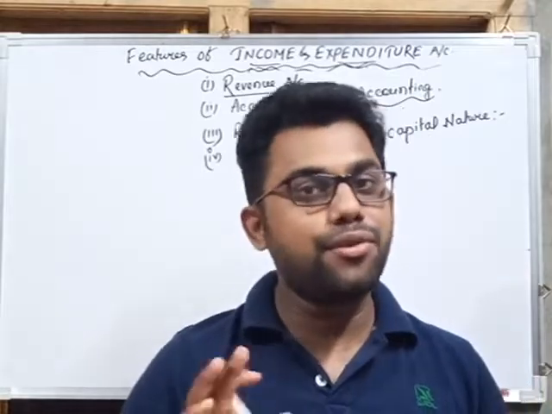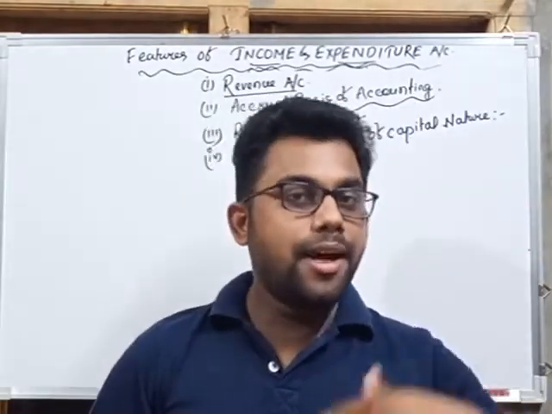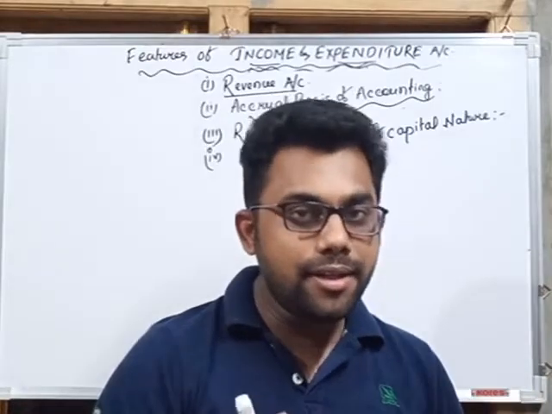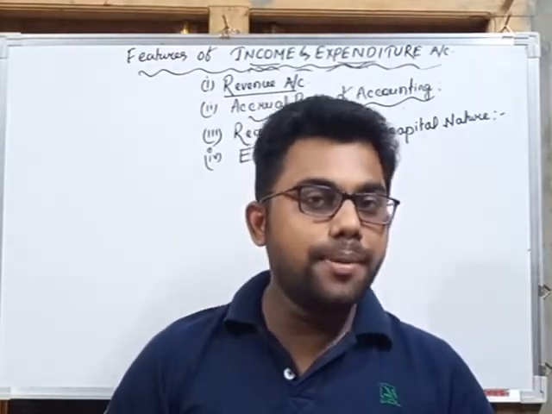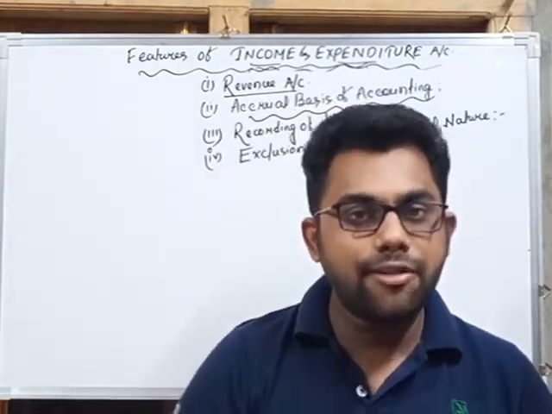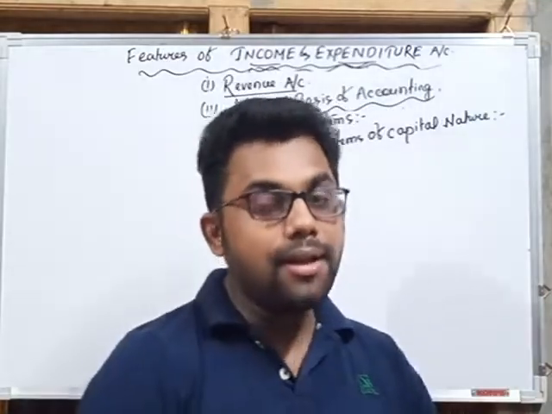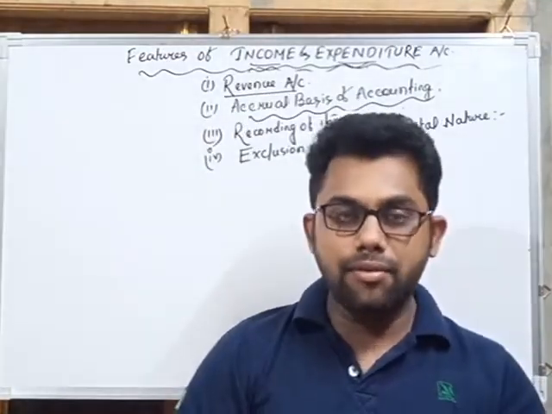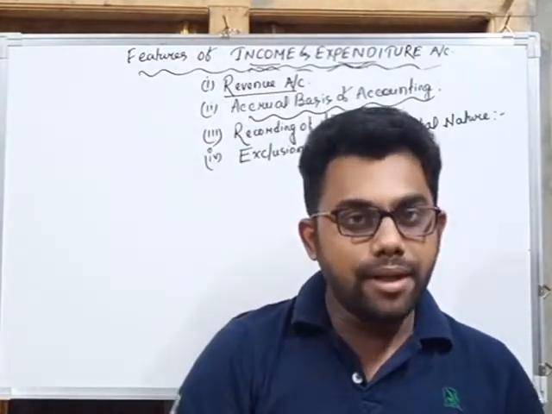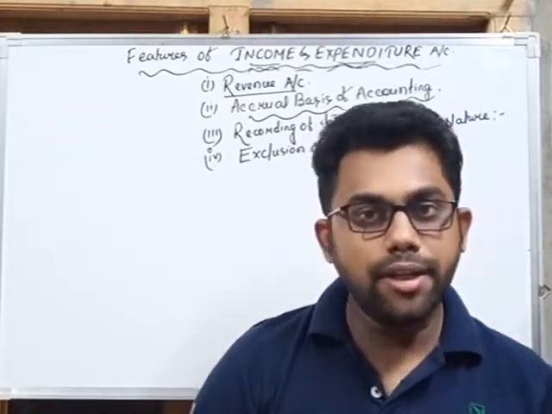That means receipts are of two types. One is revenue receipt and another is capital receipt. Revenue receipt denotes the receipt for the current year, and capital receipt denotes the receipt which may be received by the organization only one time or during the lifetime of the organization, or it is a huge amount. While capital payment is a payment for a long term period, and revenue payment denotes the payment for the current accounting year.